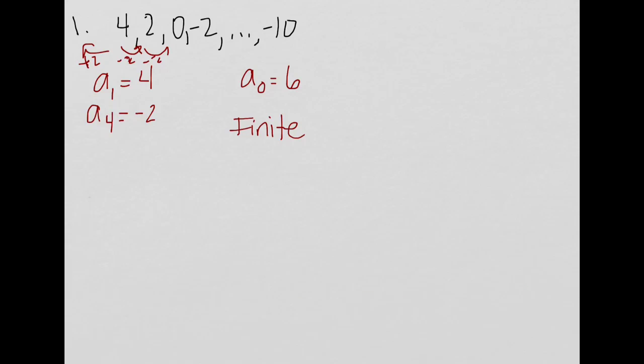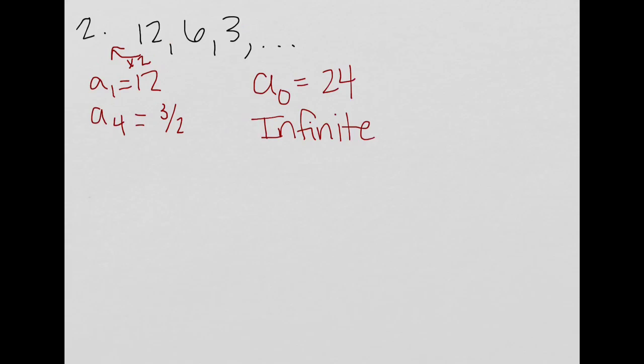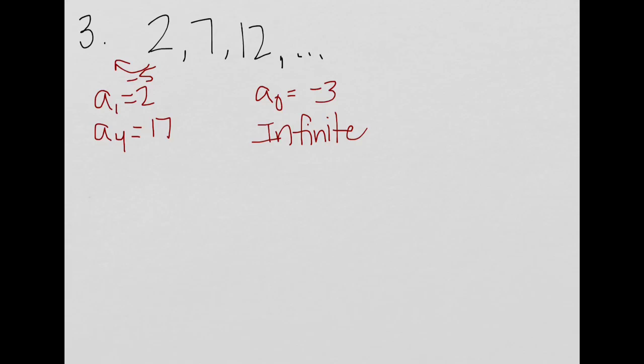Alright, here's your first one. It's finite, again, because these ellipses are in the middle of the sequence, so there's a finite ending point. Here's your next one, infinite, ellipses at the end. This one's infinite because it's got ellipses at the end as well.